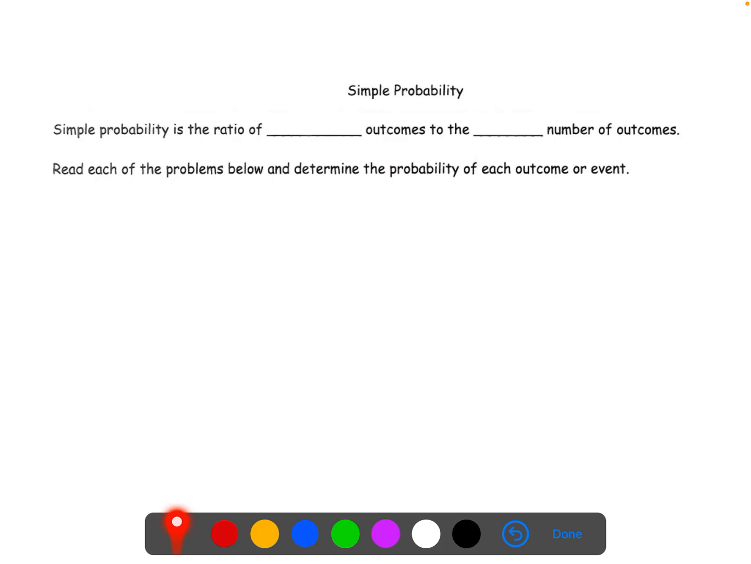And it says simple probability is the ratio of successful outcomes to the total number of outcomes. Now, with simple probability, very important here, it's a ratio. We have different ways to write ratios, and sometimes we write, let's say it's a 1 in 2 chance. So there's one successful outcome and 2 total outcomes. We could write that like this, a 1 in 2 chance.